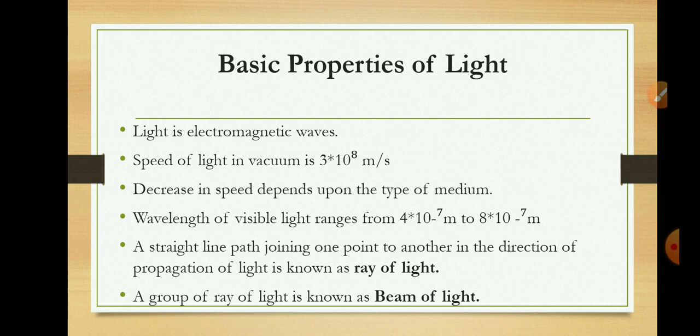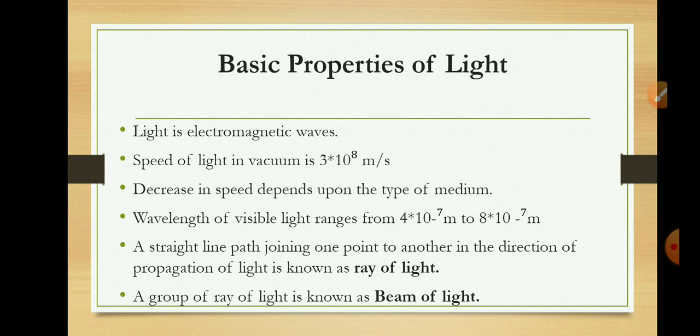So this segment, that is 4 x 10^-7 meter to 8 x 10^-7 meter, these electromagnetic waves are visible to human eyes. We can see the light if it is in this particular range, and so this range of electromagnetic waves is called visible light or the visible range of light.